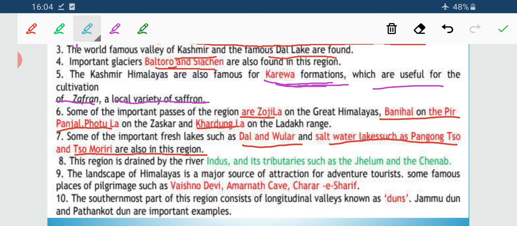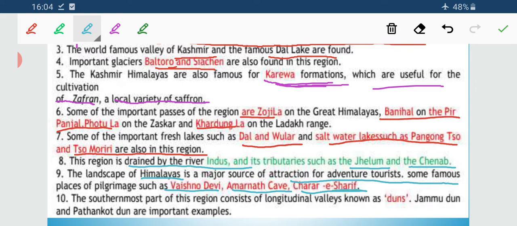Next, this region is drained by the river Indus and its tributaries Jhelum and Chenab. The landscape of the Himalayas is a major source of attraction for adventure tourists, and we also have pilgrimages like Vaishno Devi, Amarnath, and Charar-e-Sharif.